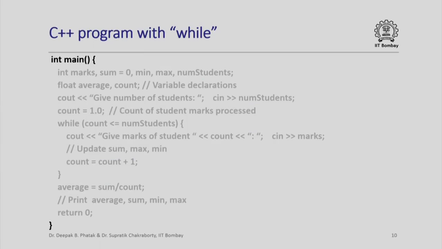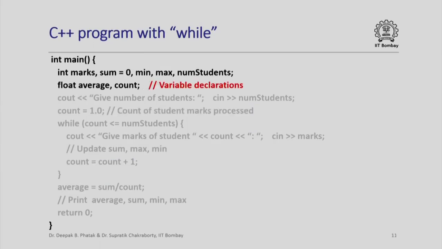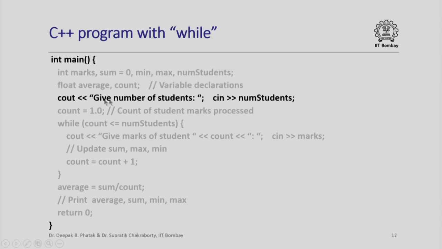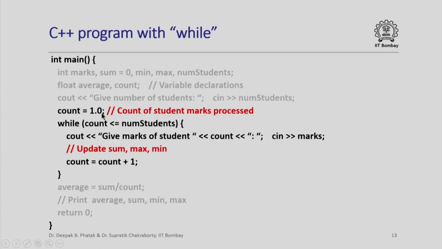So this is how our C++ program with while might look. We have our main program, and then some variable declarations. In this particular case, I have declared the variable count to also be of type float, and I will soon explain why that is the case. We have initialized sum to 0 during the declaration itself. We ask for the number of students, read the number of students, and initialize count to 1.0.